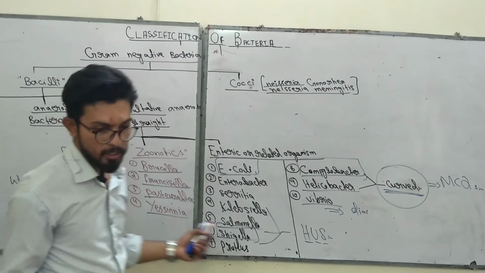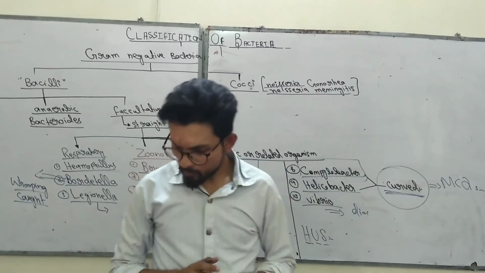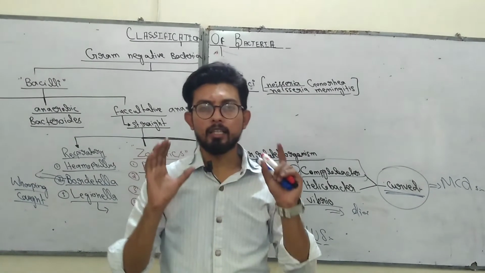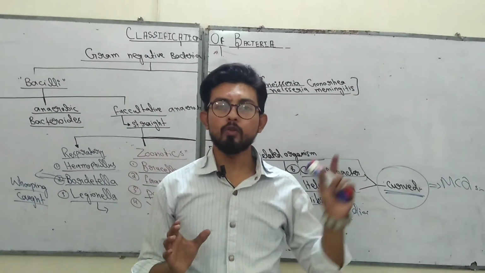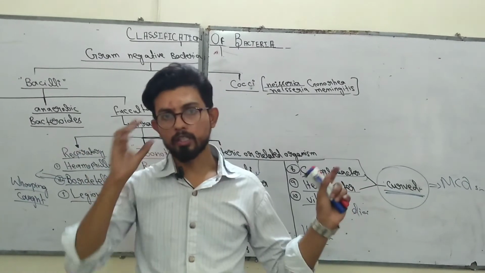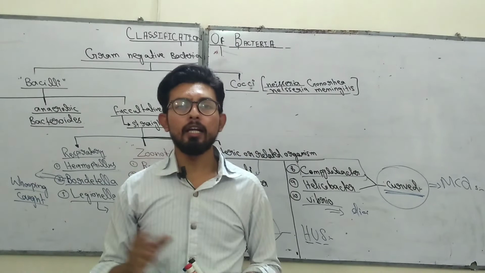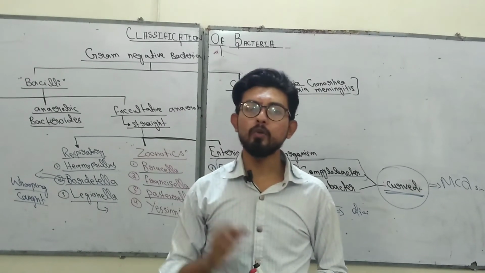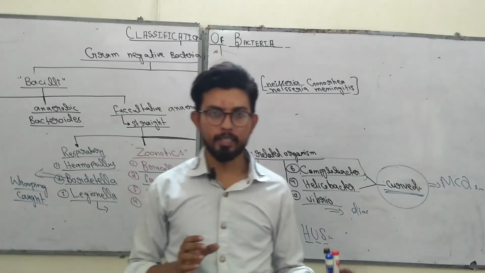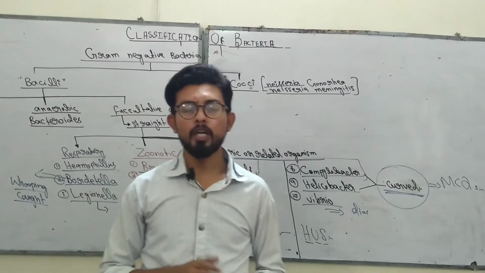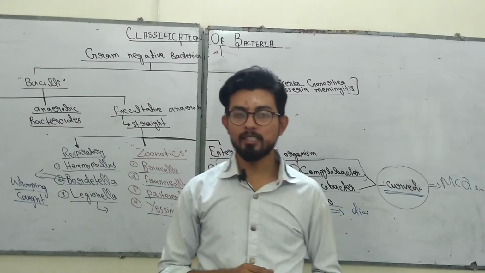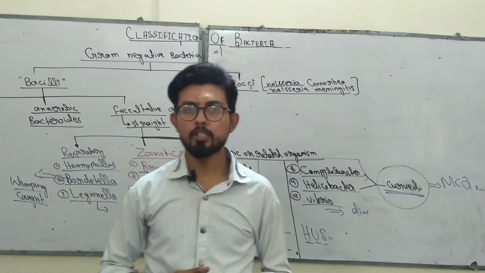So here is the whole class. First of all, what did we learn? The gram-negative bacteria are first divided into cocci and bacilli. Cocci are round-shaped bacteria, including Neisseria gonorrhoeae and Neisseria meningitidis. Bacilli are further grouped into aerobic, anaerobic and facultative. Aerobic is a very important group, and it consists of only one organism, known as Pseudomonas.